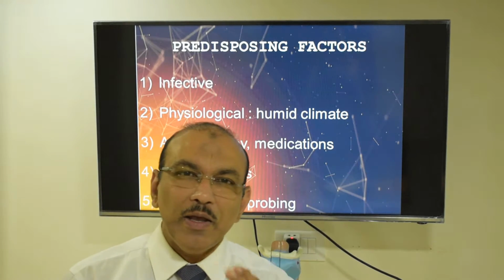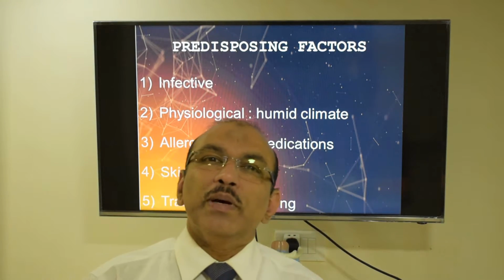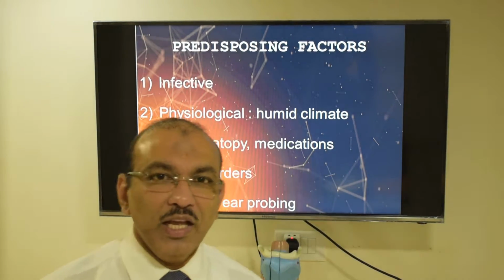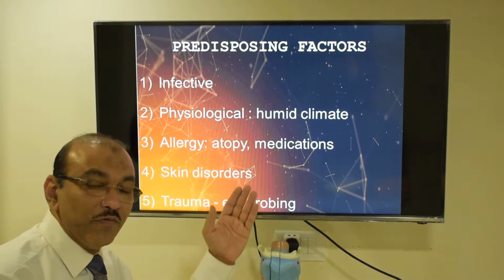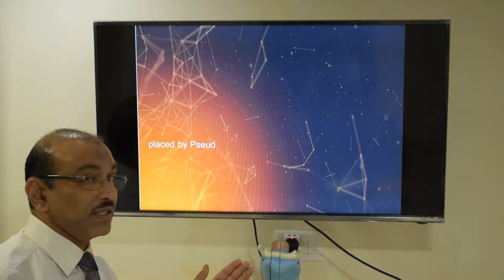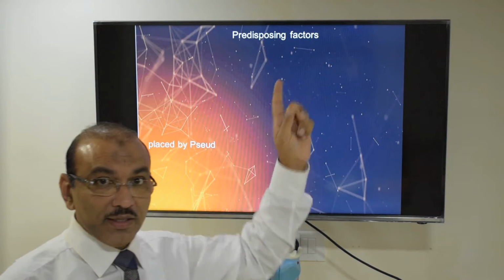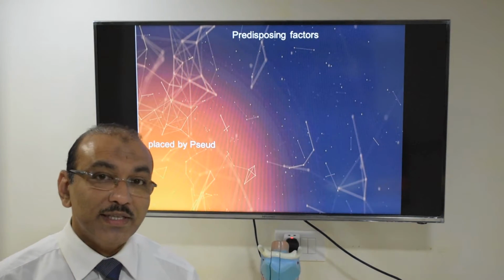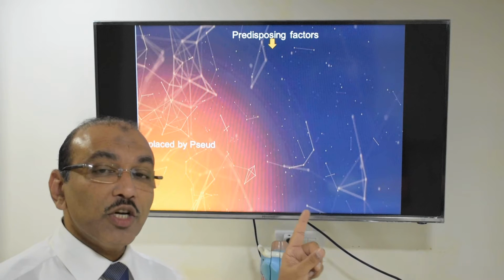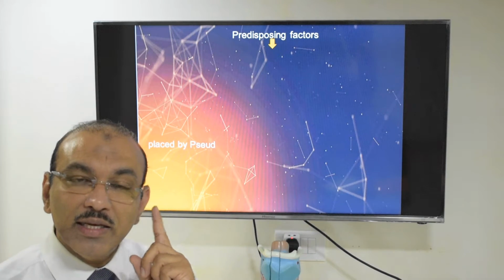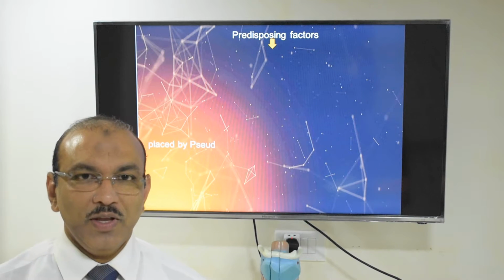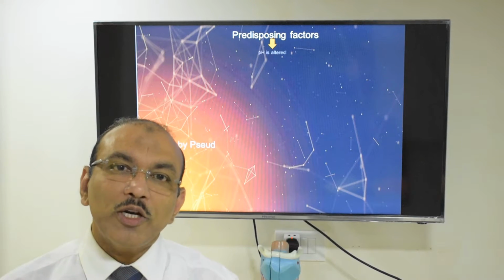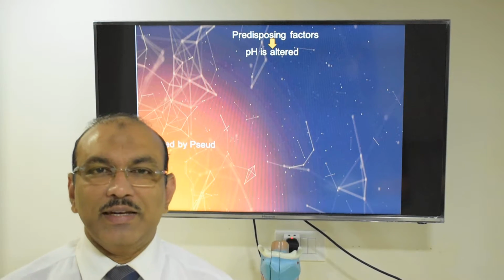Now, we will see how a person gets otitis externa. If you have any of these predisposing factors, what happens is, first, the pH of the skin lining the external ear changes. When the pH changes, automatically there will be swelling of the skin.